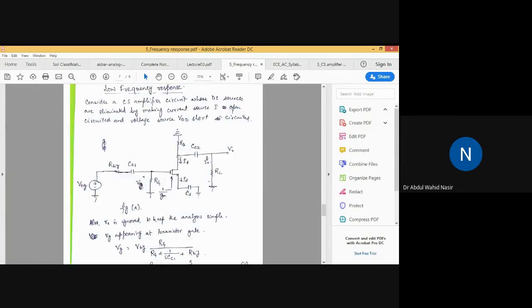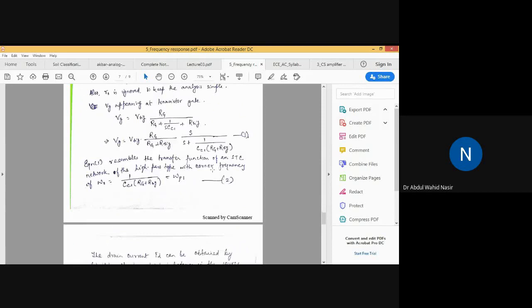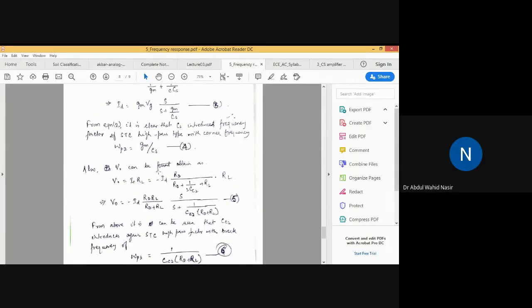Now, by using the current divider rule, since we are interested to find the current in this branch I naught, how to find that? I naught will be equal to the main current. The main current incoming at this point is minus ID, into the resistance or the impedance of the branch, not the one in which we have to find the current. So it will be minus ID into RD divided by the sum of all the impedance. If you do that, you will end up having the value for I naught. So I naught can be written as minus ID into RD divided by RD plus 1 by SC2 plus RL, into RL.